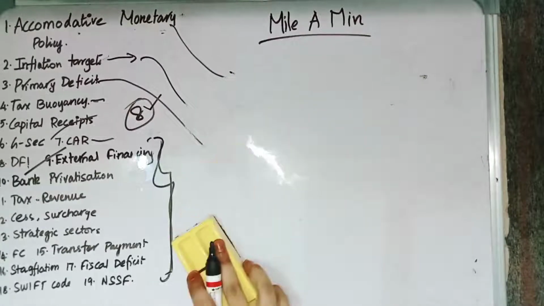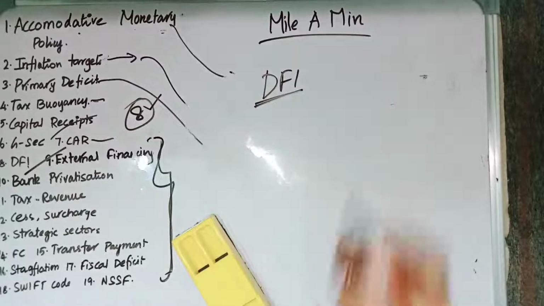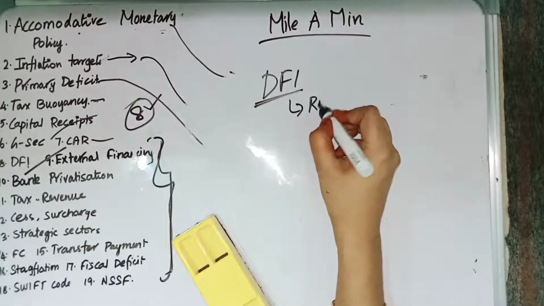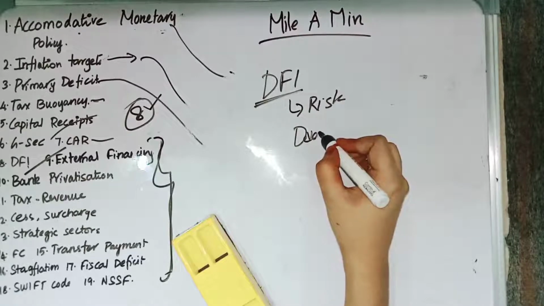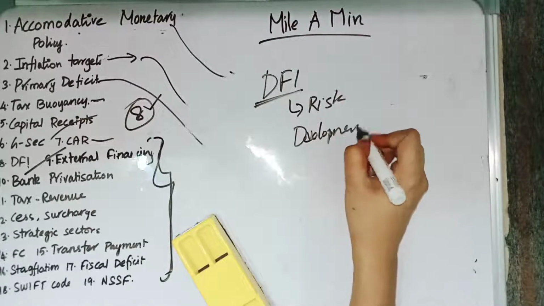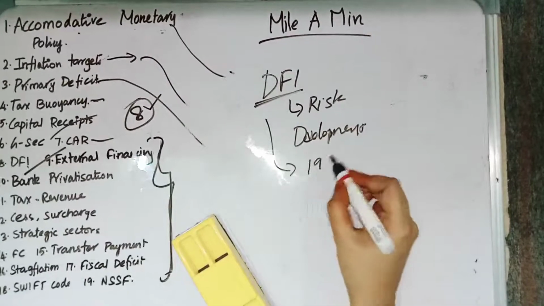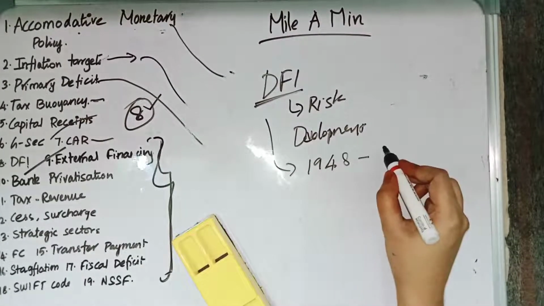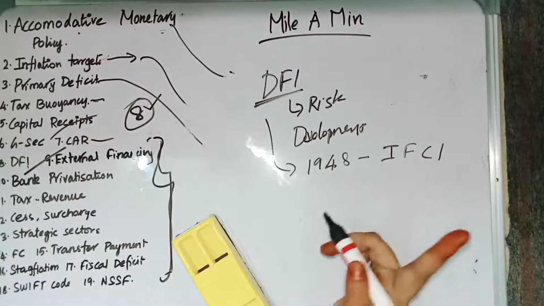Then we have DFI. DFI stands for Developmental Financial Institution. The Developmental Financial Institution provides risk capital for the developmental projects. The first DFI operationalized in India was in 1948, and the first DFI is IFCI. IFCI is nothing but Industrial Finance Corporation. It is the first DFI in India.